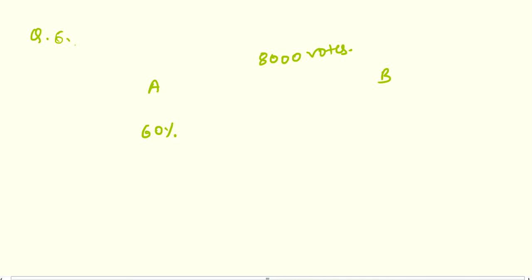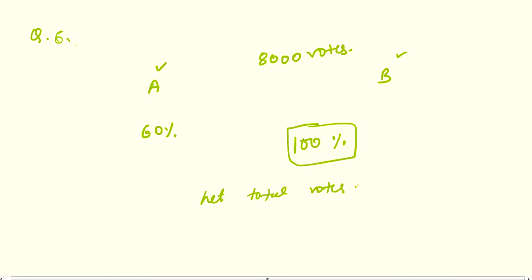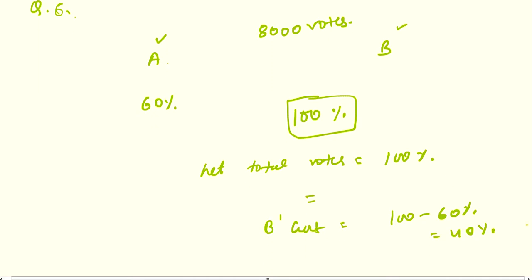So in the election, candidates are A and B. A got 60% of votes. As you know, the total quantity of anything is 100%. So let total votes be 100%. A got 60%, so the votes that B got are 100 minus 60%. So B got 40% of votes. Now 8,000 votes were total casted.